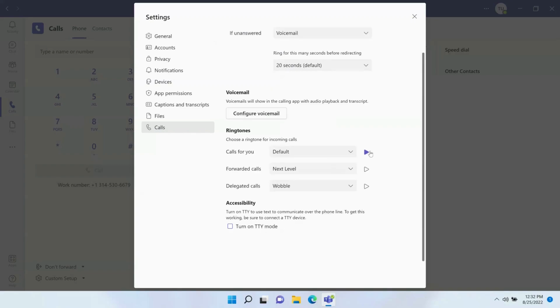Now, the default ringtone is the default for everything. But when you have forwarded calls, or delegated calls, you can manage these. And if you don't like how those sound, or you want something different, you can select whatever you'd like that they have available. And that way you can differentiate between the calls that are for you, that are forwarded, or that are delegated.